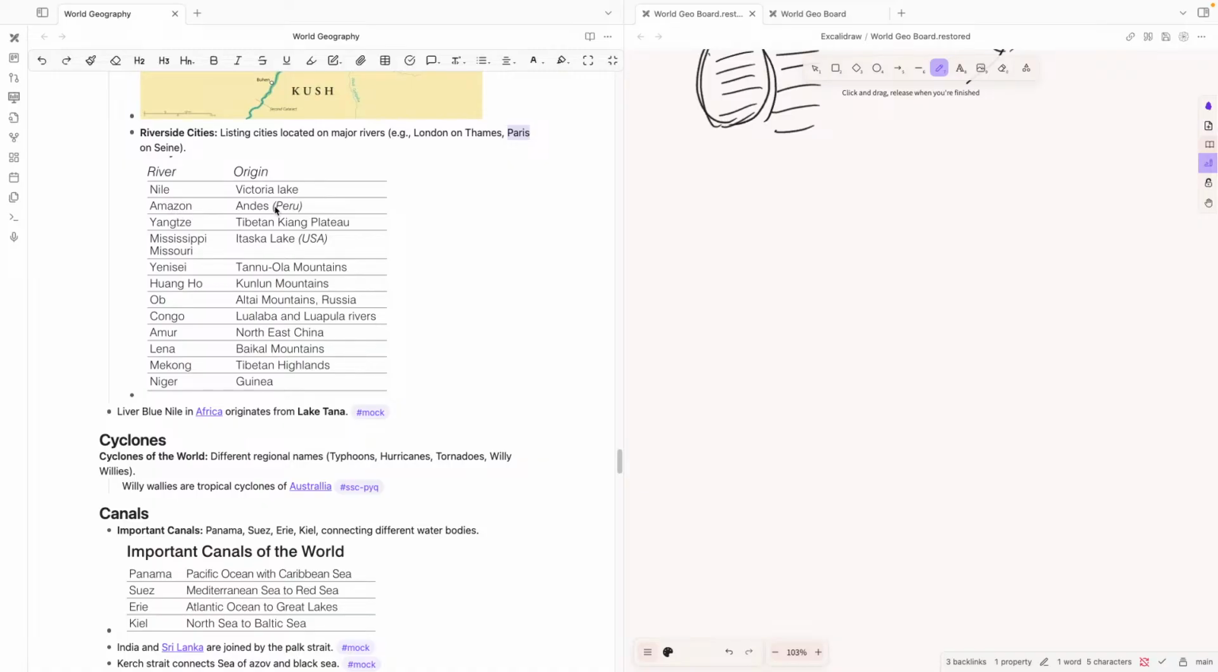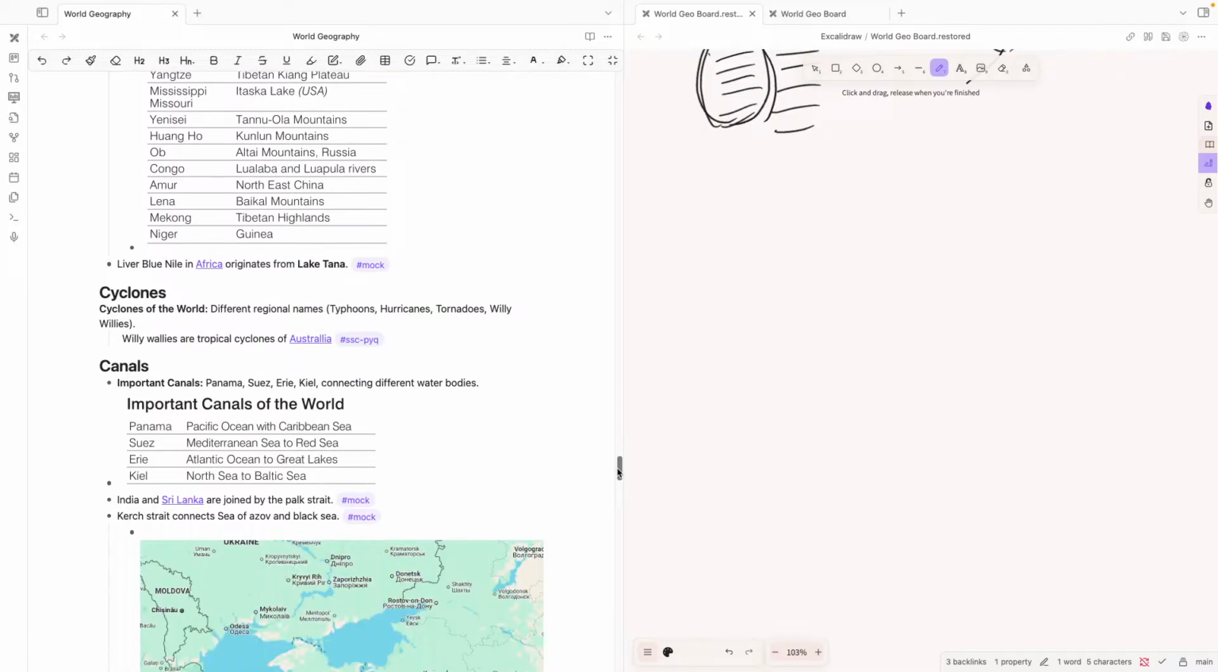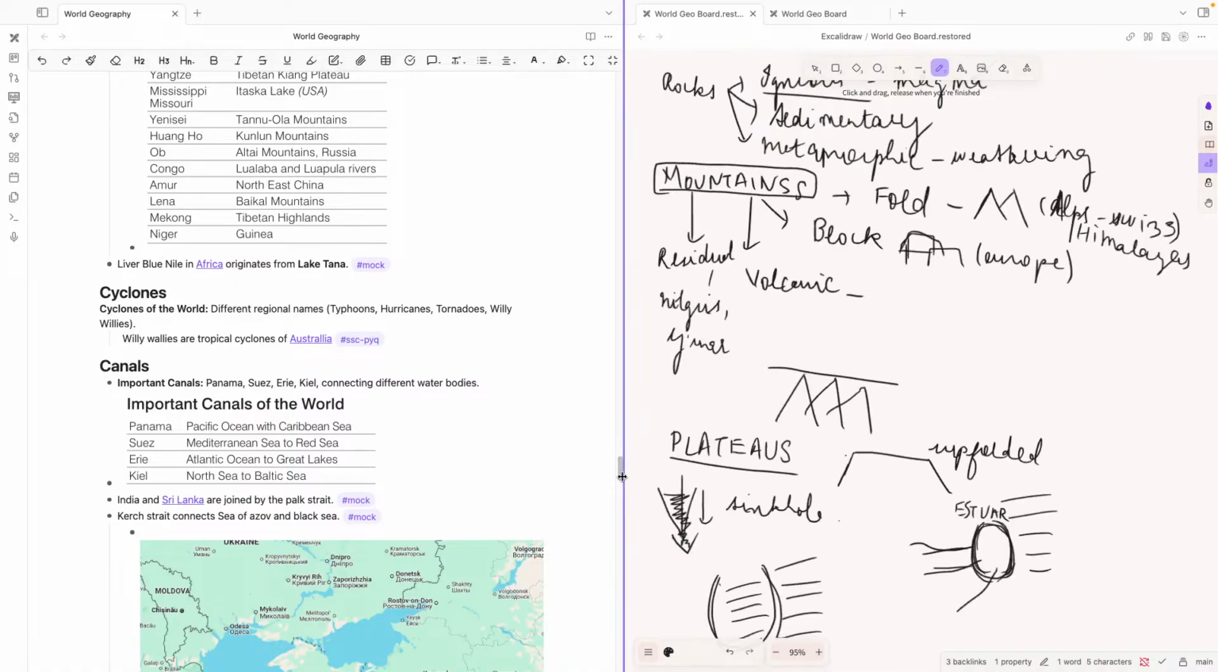The Amazon originates from the Andes. We saw that Andes is in South America. Yangtze River originates from the Tibetan Qinghai Plateau. Missouri River originates from the Itasca Lake, USA, which is important. And then you can just know that the Niger River originates from Guinea. River Blue Nile in Africa originates from Lake Tana. This has been asked in an exam, so it's important to know that.